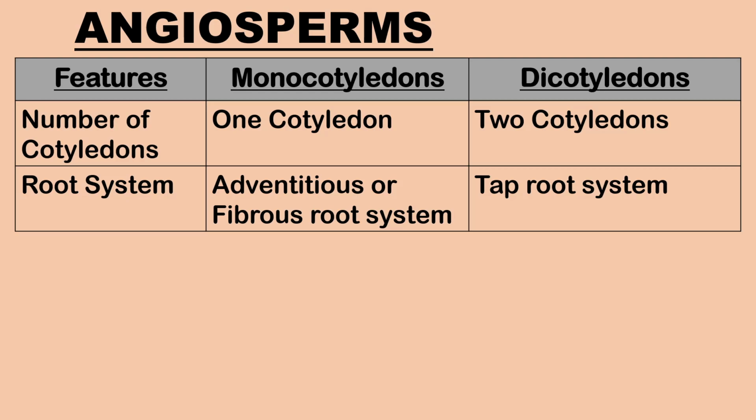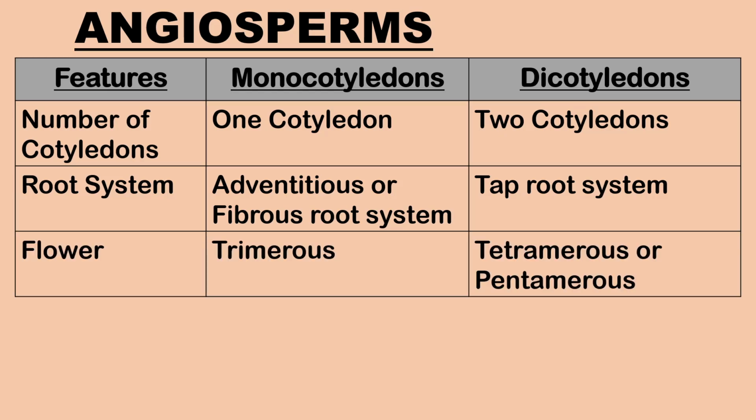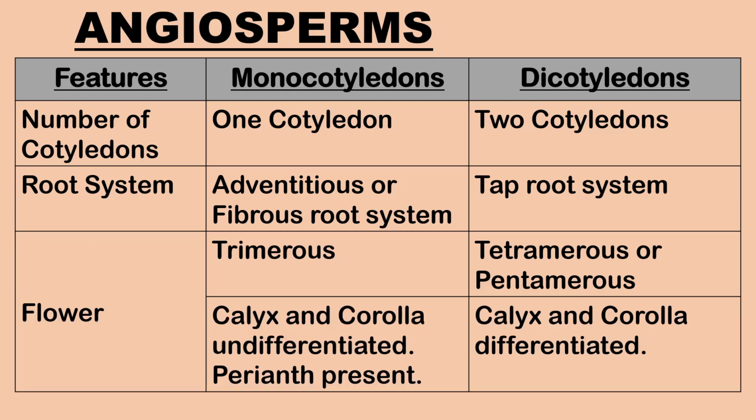Monocots have adventitious or fibrous root system. Dicots have a taproot system. Monocot flowers are usually trimerous, while dicot flowers are usually tetramerous or pentamerous. Calyx and corolla are undifferentiated in monocots. Instead, a perianth is present. In dicots, calyx and corolla are differentiated.